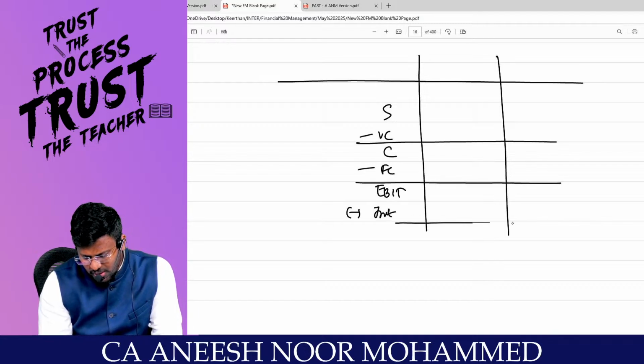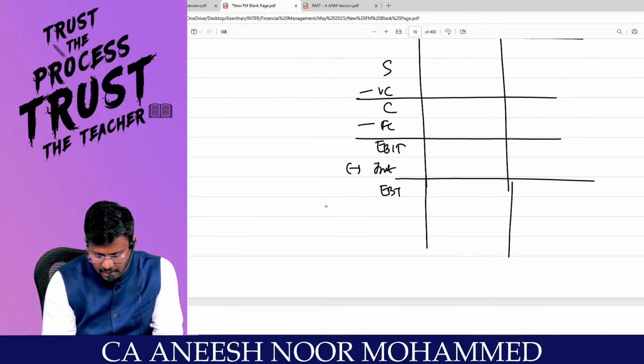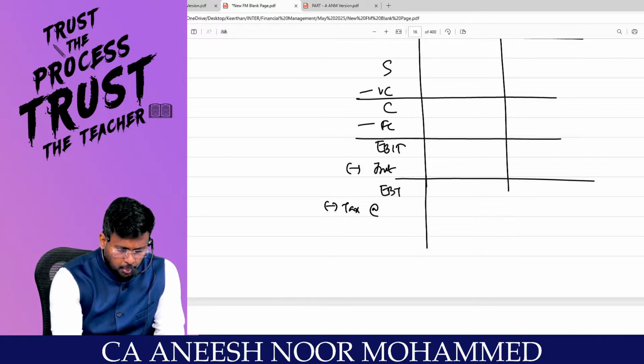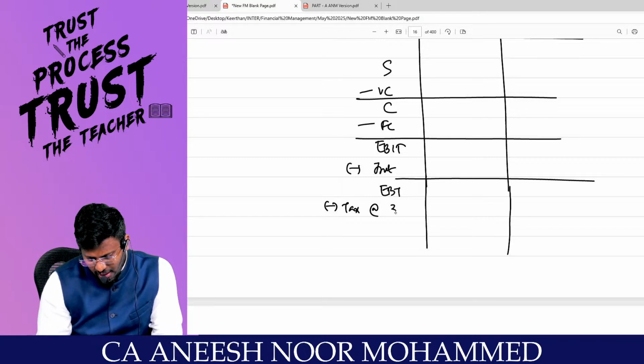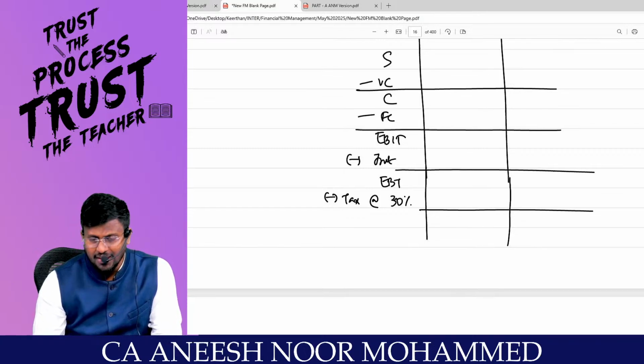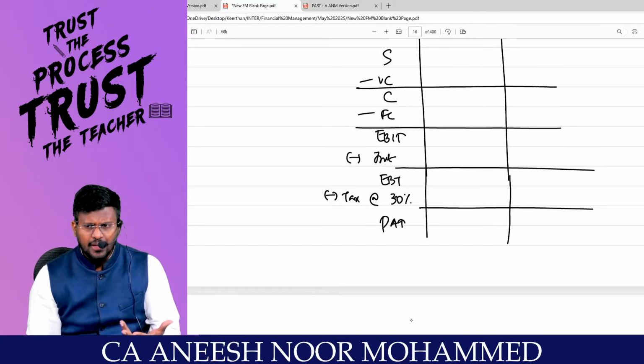From that, reduce the interest and you get the EBT, earnings before tax. Less tax at the rate of 30%, since both companies have the same rate. You get the PAT, profit after tax. That's it. Or they want EPS.